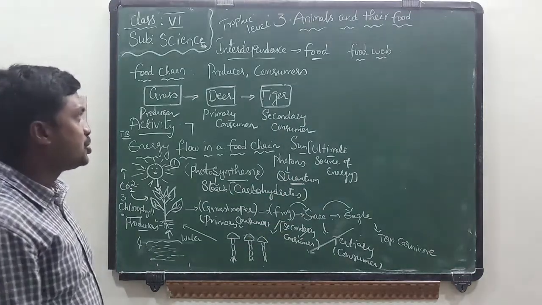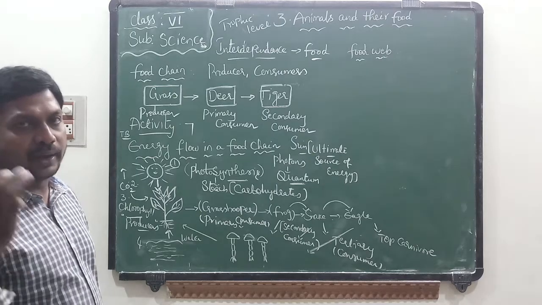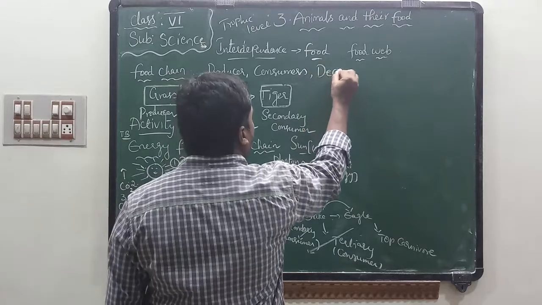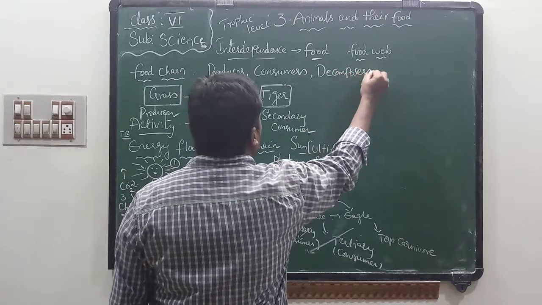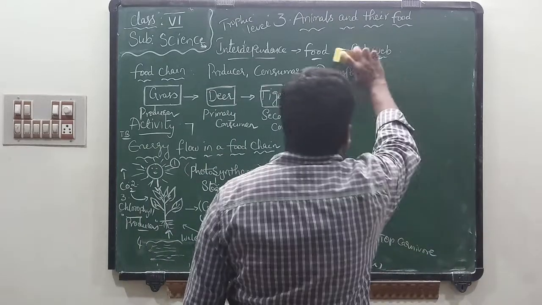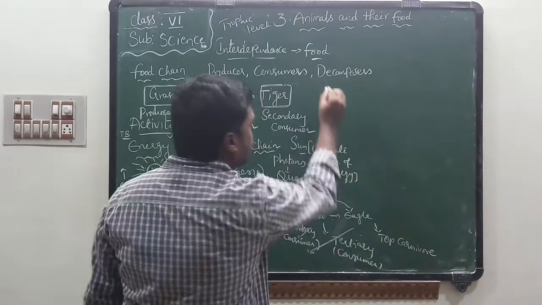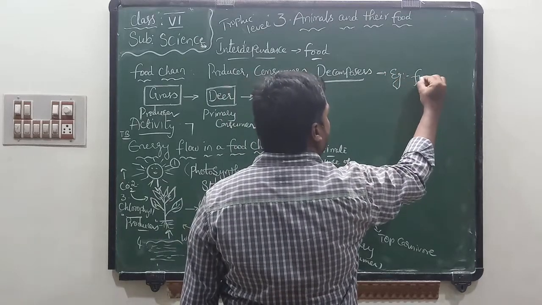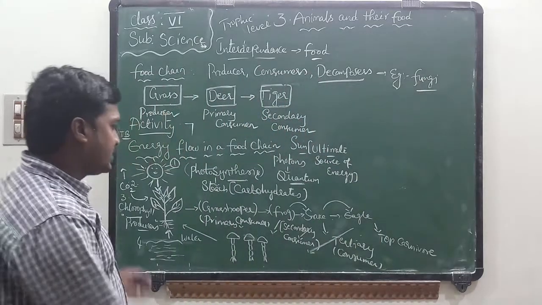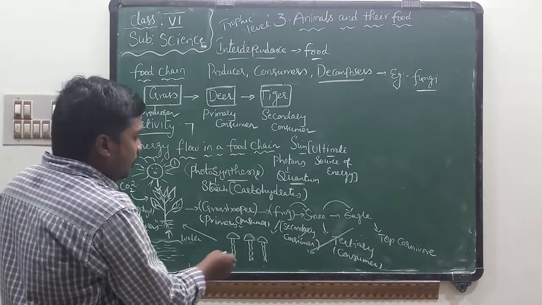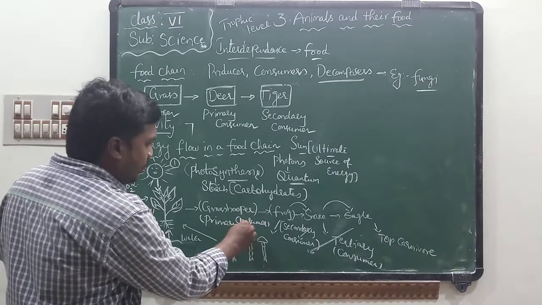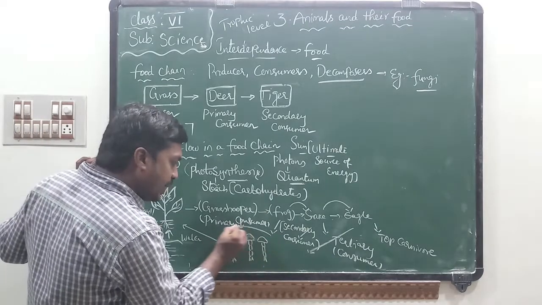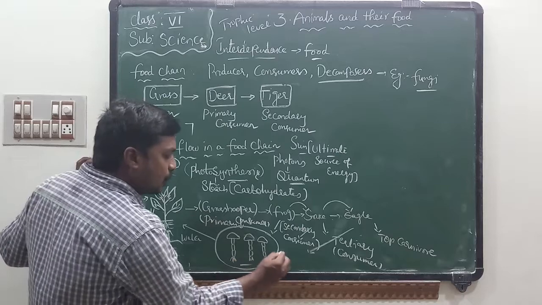Do you know, children, if you observe in nature, we can find three groups of organisms. One is producer, second one is consumer, third one is decomposers. See here, I will explain about decomposers. Decomposers examples are fungi. Why are fungi called decomposers? For example, when grasshopper, frog, snake, eagle die, they must be decomposed by a special group of organisms known as fungi.